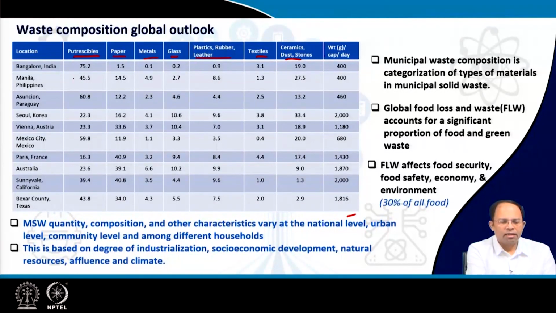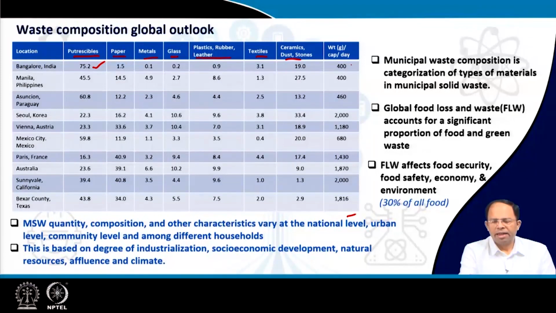The first line is for Bangalore, India, where around 75% of the waste is organic in nature. This data is again from 1996, so it's a bit old, and maybe these compositions have changed now to a certain extent, but this is what we got at that point of time.